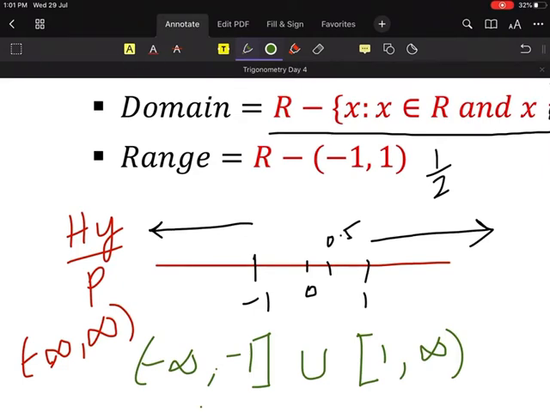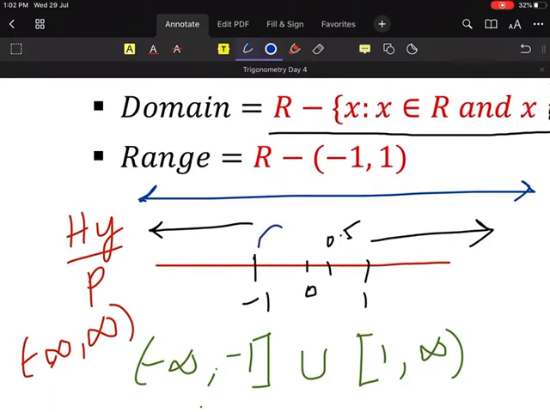Now I will explain this. Look at here very carefully. What does R mean? This whole thing is R. Yes or no? And what am I rejecting of R? I am rejecting this portion from R, right? And what is this portion? Minus 1 comma 1. And why is it open bracket? Because 1 is included. So I am rejecting minus 1 to 1 from the R. Everyone understood? Am I clear?